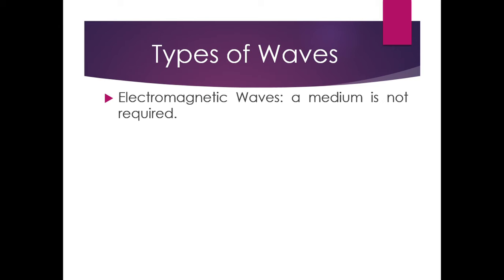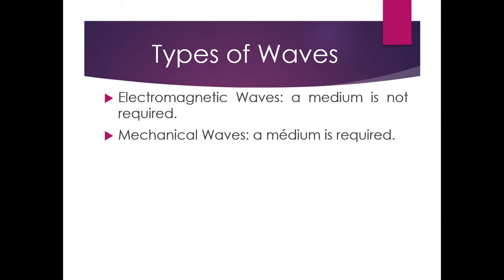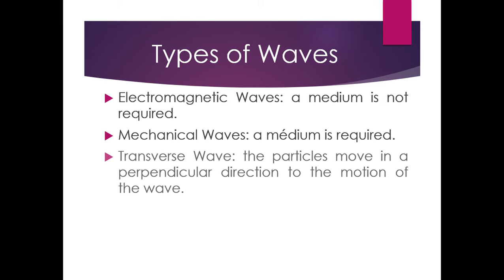Just like I mentioned before, in outer space, there are no mediums that will allow several waves to travel. And when in outer space there is almost no matter, we call it a vacuum. So electromagnetic waves are capable of traveling through a vacuum, which is a place that has no matter or no medium, which is pretty interesting. And we have mechanical waves. A medium is required, such as the waves from the ocean or sound in air.